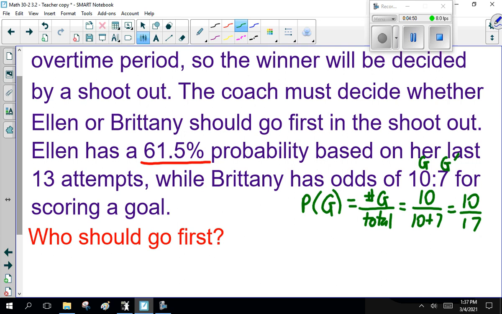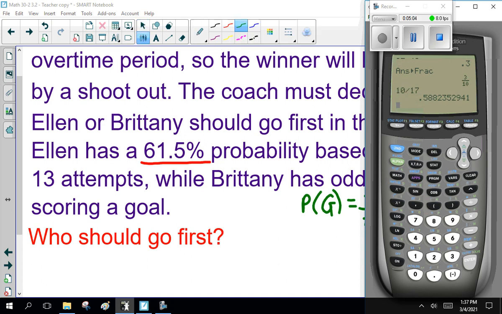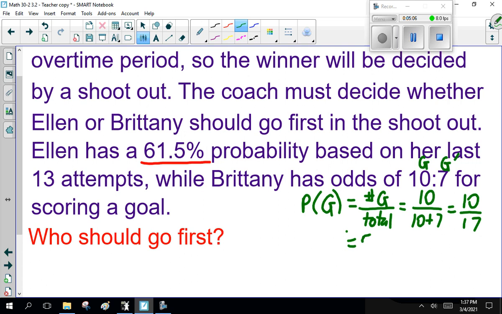10 divided by 17 is 58.8%. Okay. So, who should go first? Brittany or Ellen? Well, I think it should be Ellen. She has a better percentage. Okay, not much, but slightly better.